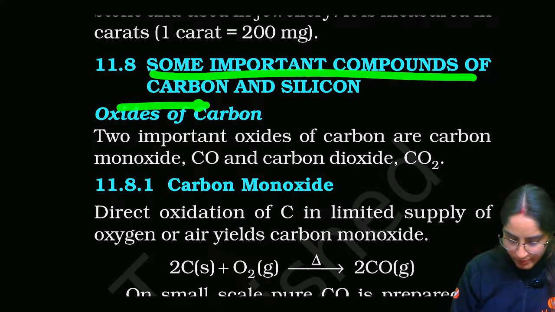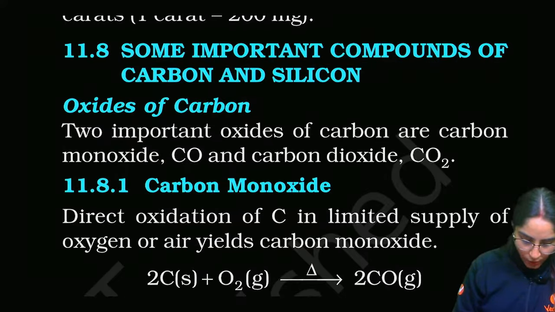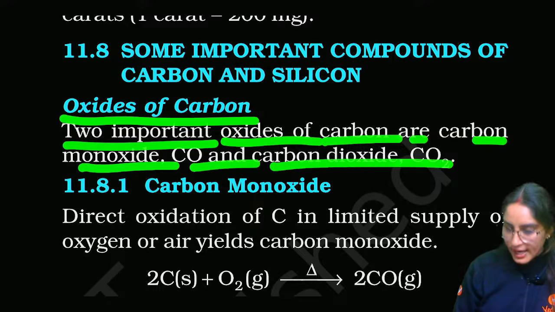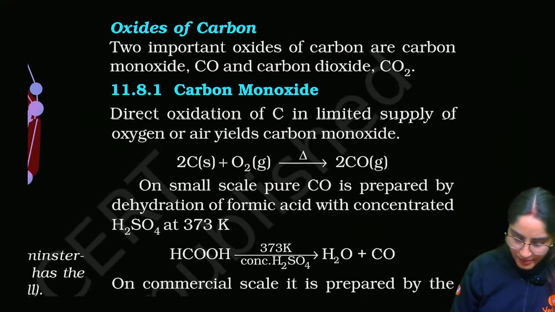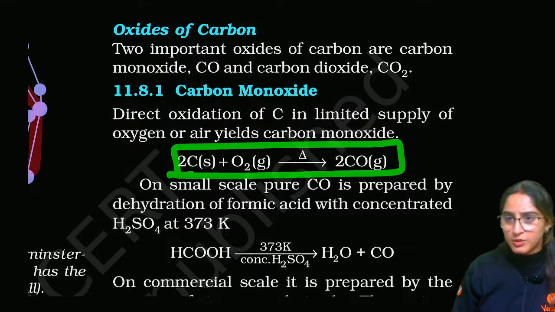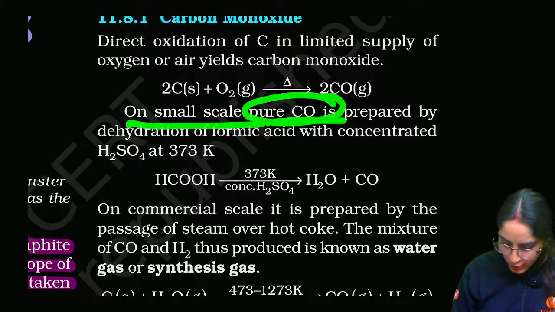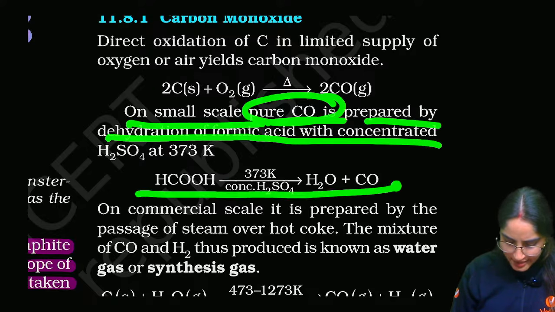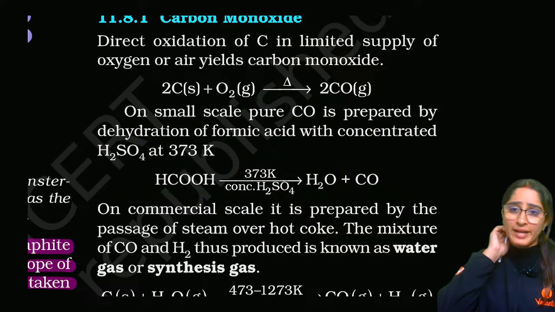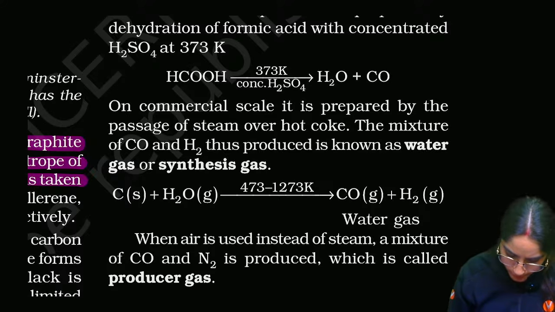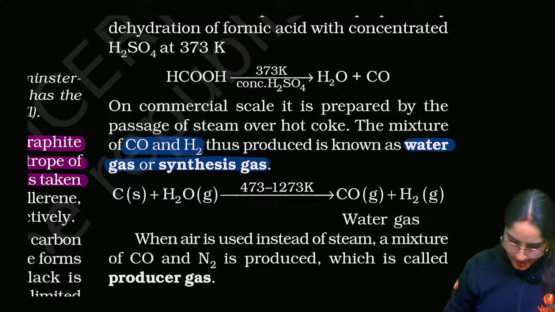So, some important compounds of carbon and silicon. Oxides of carbon. Two important oxides of carbon are carbon monoxide and carbon dioxide. Carbon monoxide, how it is prepared: carbon plus oxygen, partial supply of oxygen. On small scale, pure CO is prepared by dehydration of formic acid. This also you can know, that by dehydration of formic acid you have formation of carbon monoxide. Now what is important for you here? The mixture of CO and H2 is called water gas or synthesis gas, right?